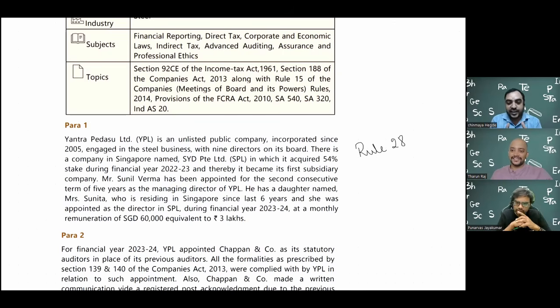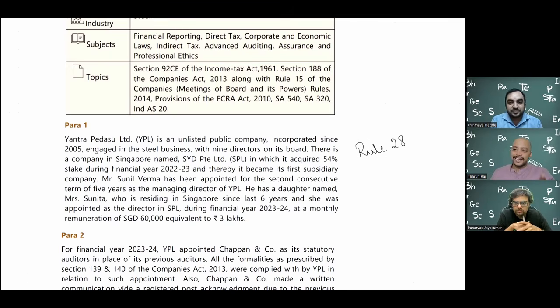For example, if you talk about holding subsidiary, there has to be a control. If you talk about Ind AS 115, revenue from contract with customer, you recognize revenue when the control is transferred. If you go to the definition of an asset, they say an asset is a resource controlled by the enterprise. They don't say owned by the enterprise. So the word control is uniform across all Ind AS, and in holding subsidiary also the word control comes.